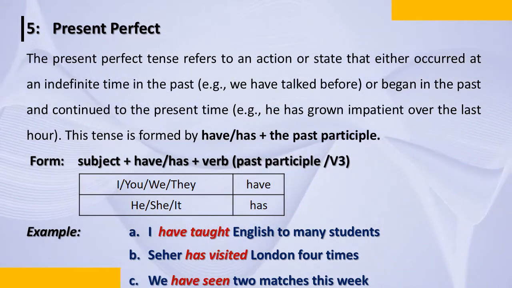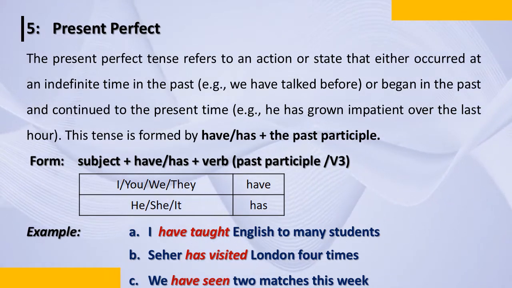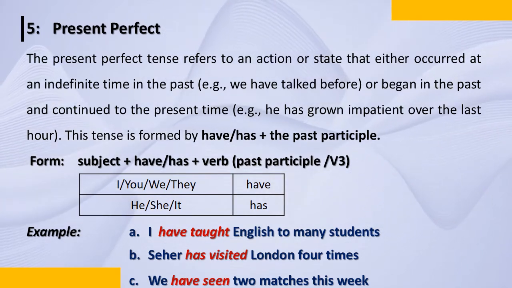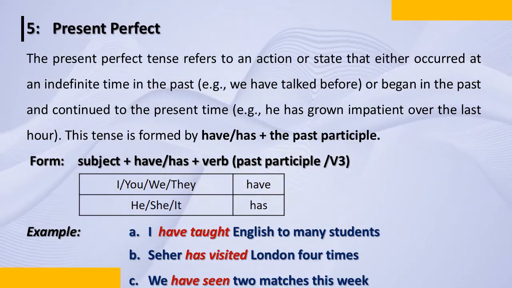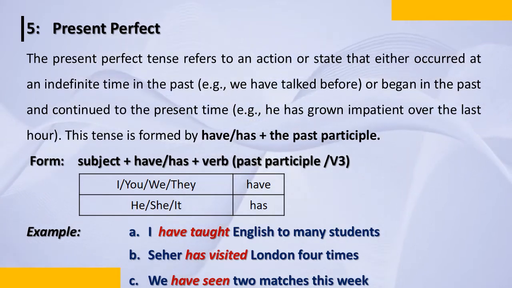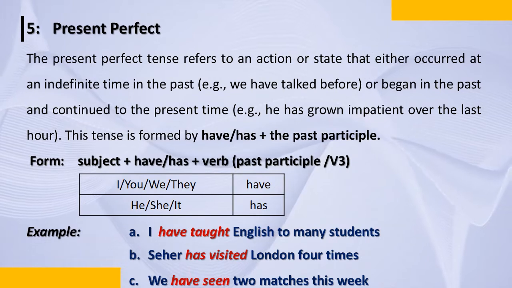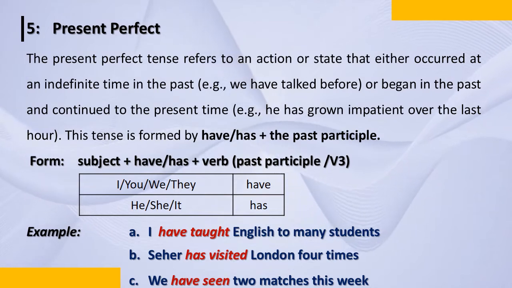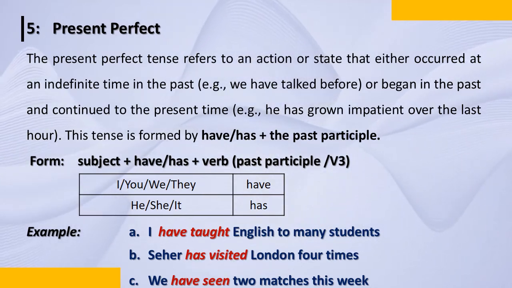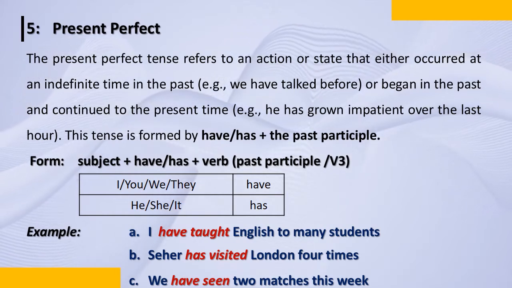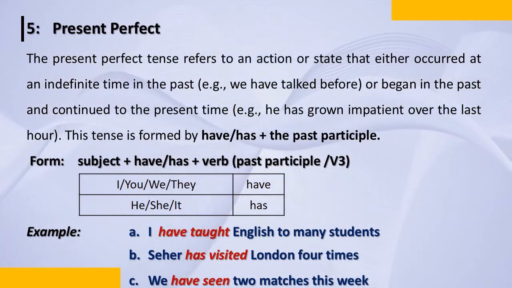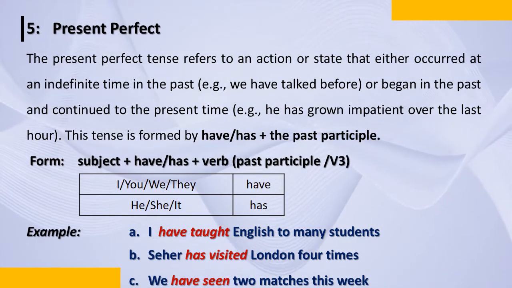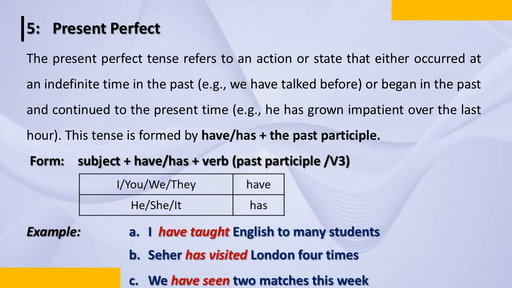So, the present perfect refers to an action. We have been talking about actions, the verbs, how the verbs get changed, the tenses get changed when we are talking about the past, when you are talking about the present. For example, we did present simple, which talks about routine and habit. I am drinking coffee now, or I drink coffee every morning. I visited my grandparents last summer. That was past simple. So here it is an action that occurred at an indefinite time in the past.